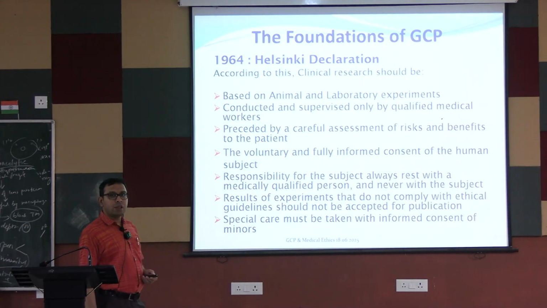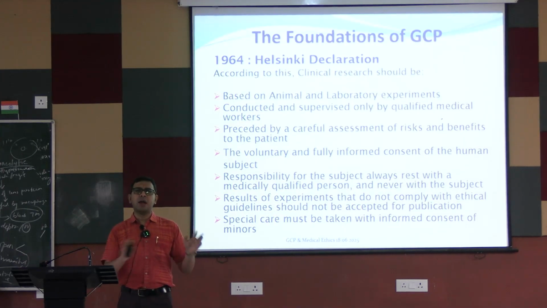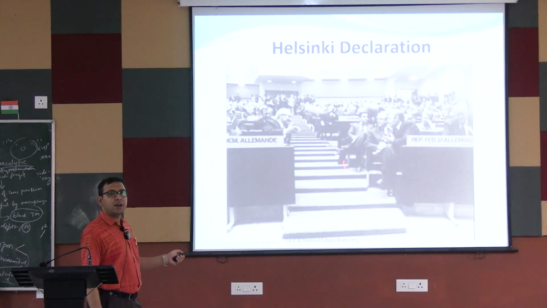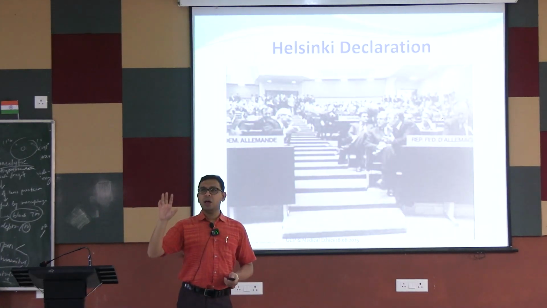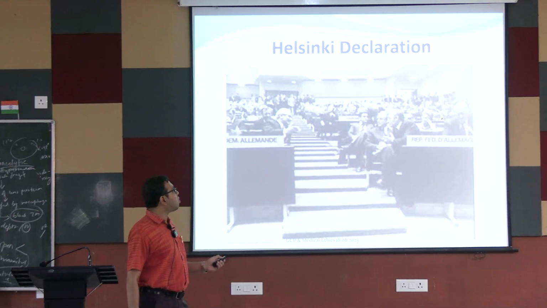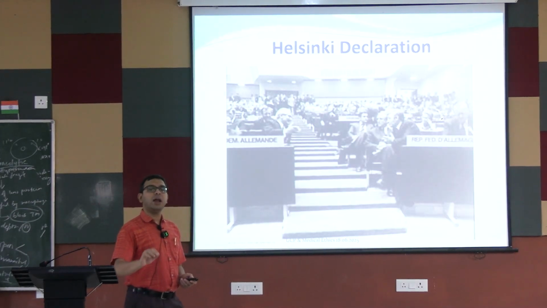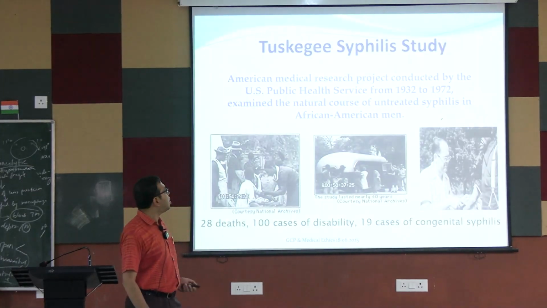The foundation of GCP was ultimately based upon this Helsinki Declaration, more or less similar to the Nuremberg Code, that is, no harm should be there, voluntariness, informed consent, and so on. In 1964 representatives from different countries came and ultimately this was enacted. Still now it is followed in all clinical trials. It is written that it is in accordance with the 1964 Helsinki Declaration.